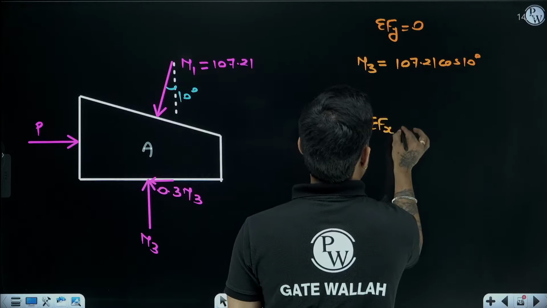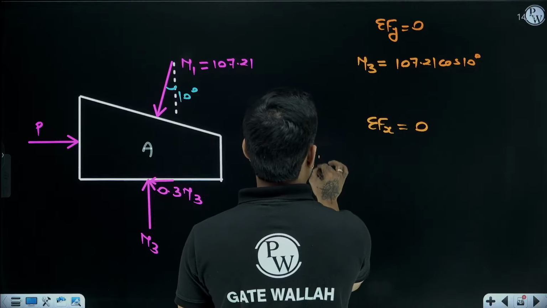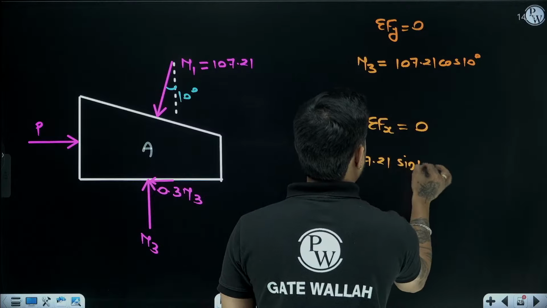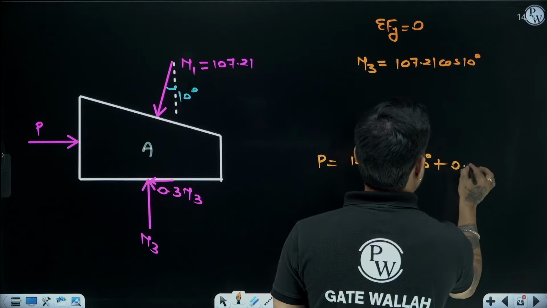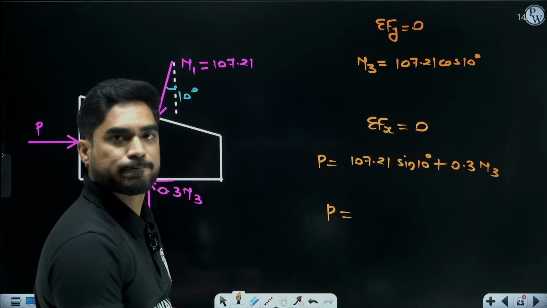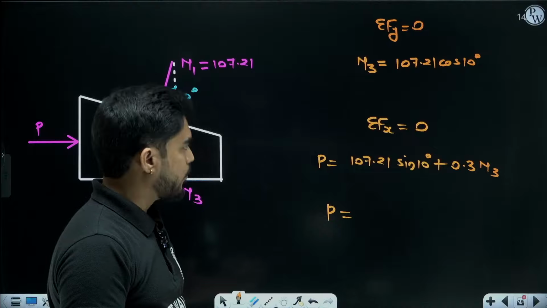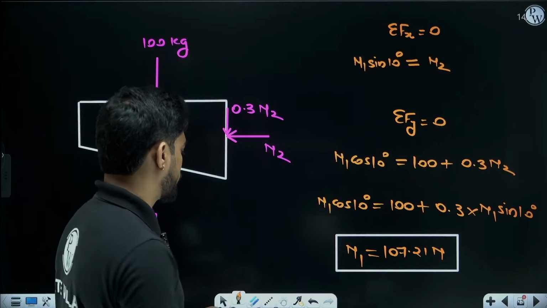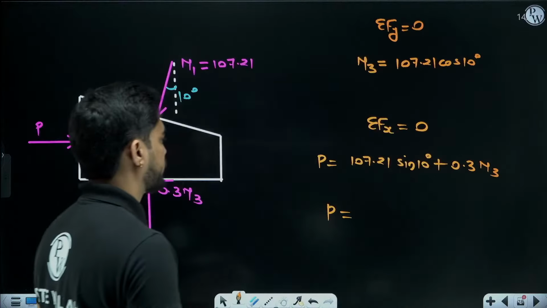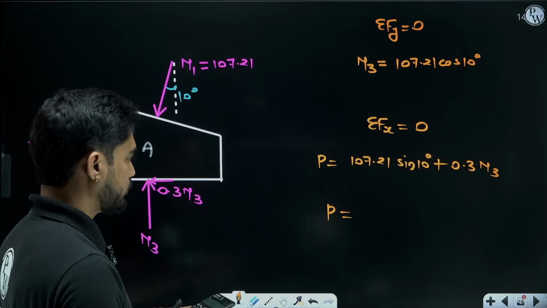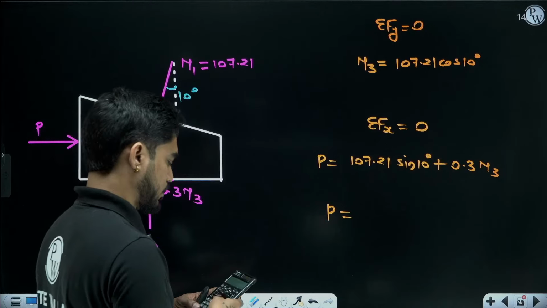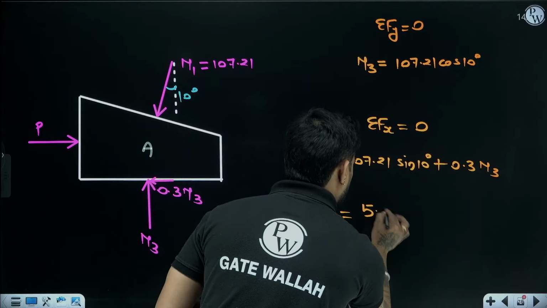Then from summation of Fx equal to 0, P will be equal to 107.21 sin 10 plus 0.3 N3. So P will be equal to how much? 107.21. Sorry, this is kg na. I have written Newton. Sorry. 50.29 kg.